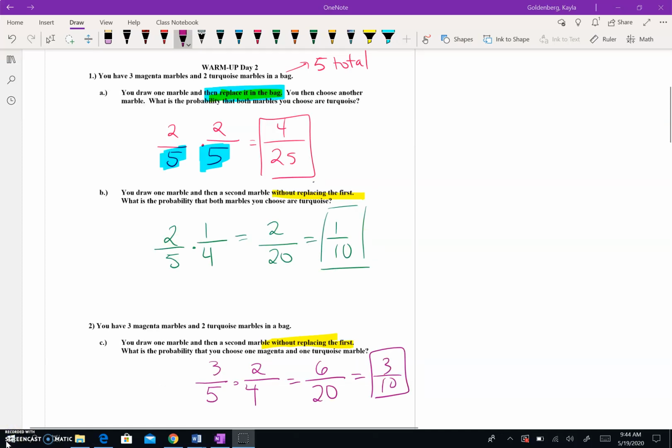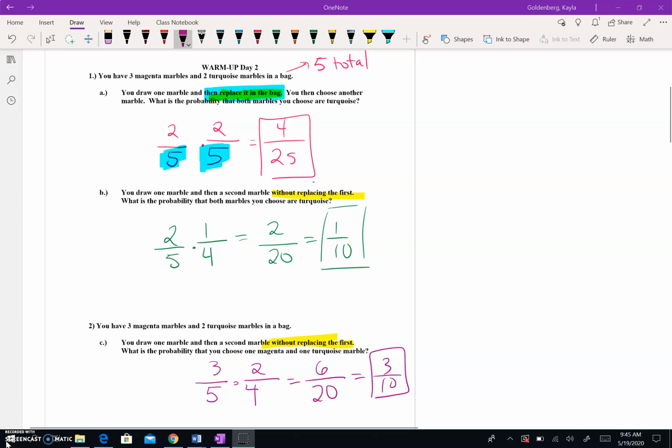Okay, here are your answers. As we're looking through these, notice the first one, you are replacing or putting that first marble you choose back into the bag. And that's why when you do your second marble choice, notice your second fraction is also out of 5 because you put the marble back, so there are still 5 total marbles. And there are also still those 2 turquoise marbles because you put the one back into the bag.